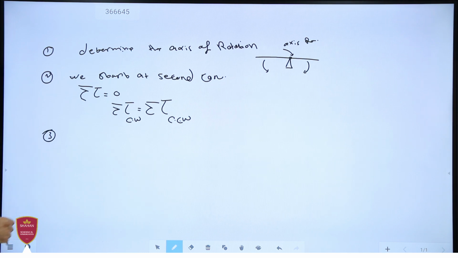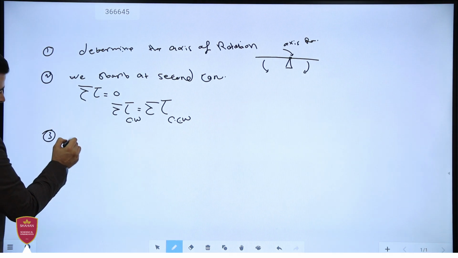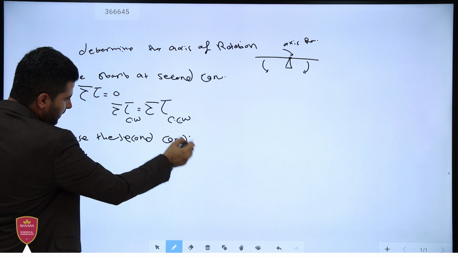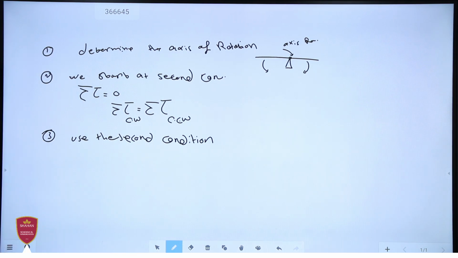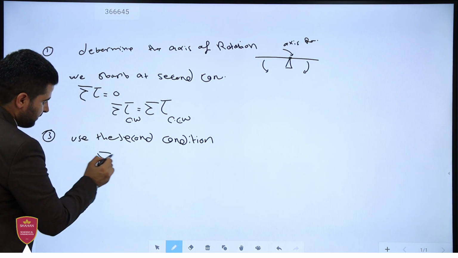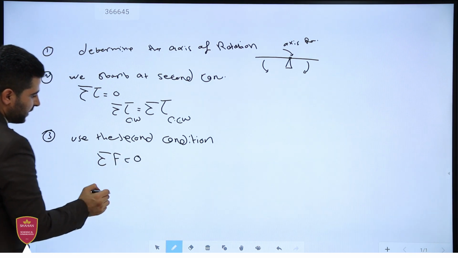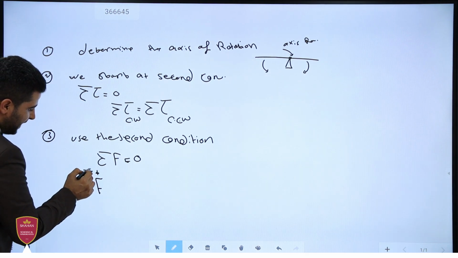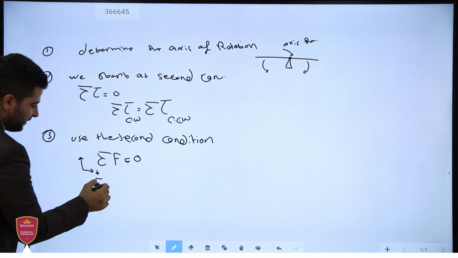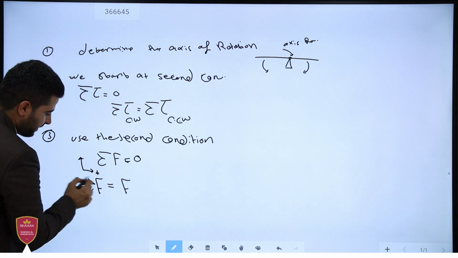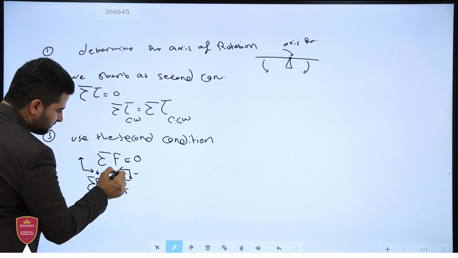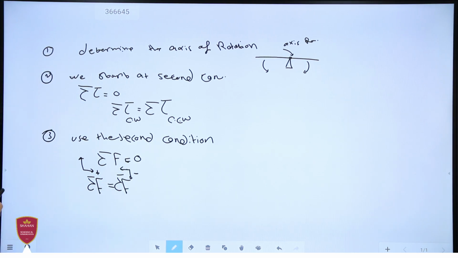The third step is that if you have two unknowns, we use the first condition to find the second unknown. The first condition is that the summation of forces, or net force, equals 0, or you can say that the forces in the plus direction, to the right or above, are equal to the summation of forces in the minus direction, which means down or left. Then you can find the second unknown.